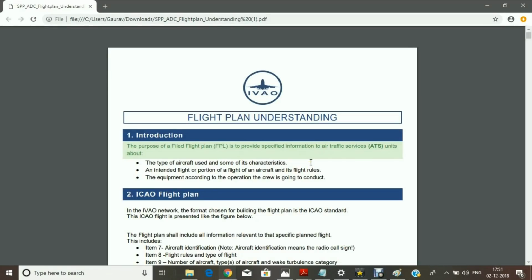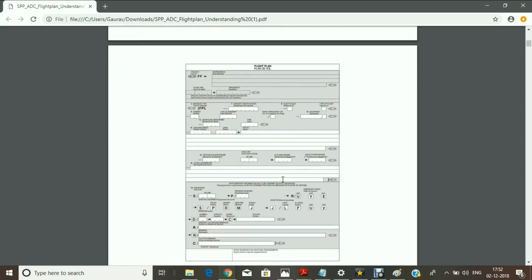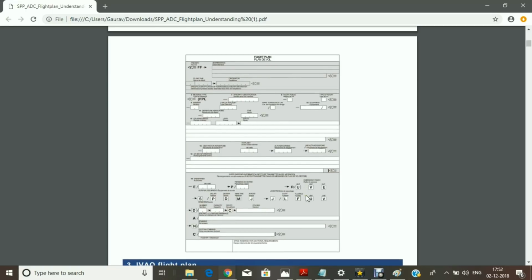So this is the document for referring to the flight plan, or how to fill the flight plan. So you can see here, this is the flight plan. This is the form for the flight plan. But nowadays this is all digital. But if by chance you got a copy of a flight plan, this is how it looks.